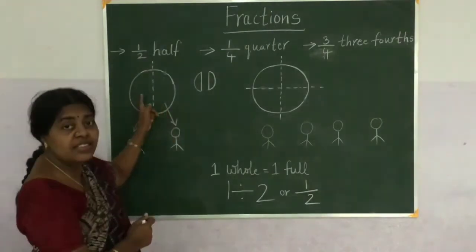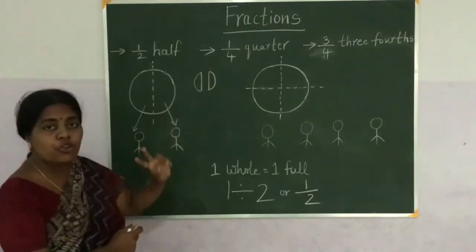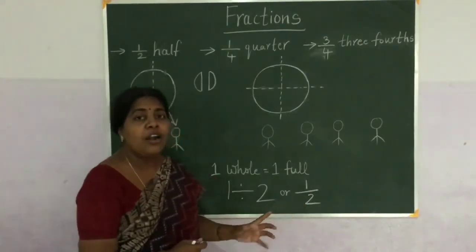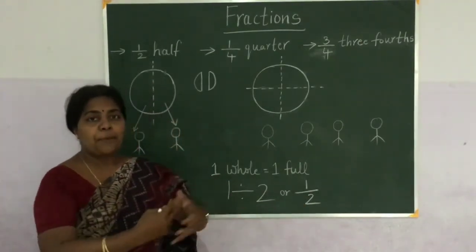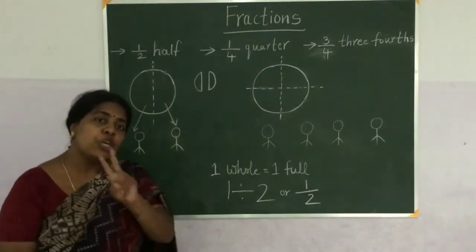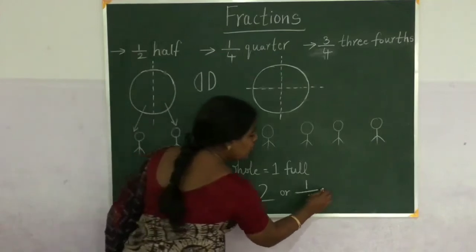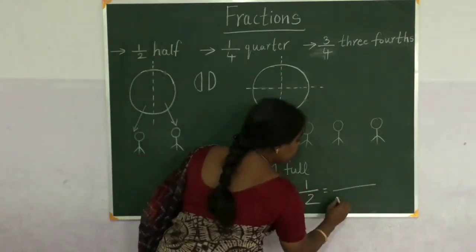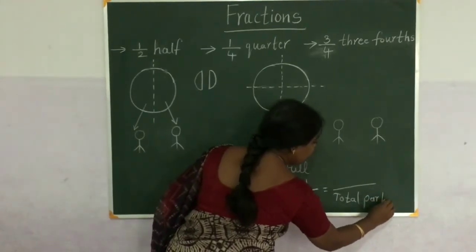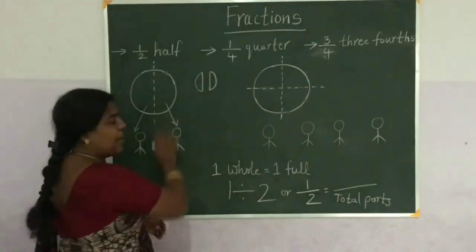How many parts this one chapati is divided into? 2 parts. So this 2 is called the total number of parts. So in this how many total parts are there? 2 parts. So here 2 is called the total parts.